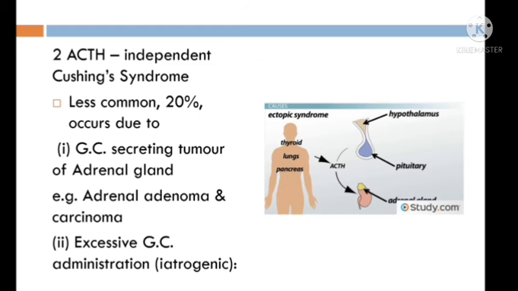The second group is ACTH independent Cushing syndrome. Here it is less common, only 20% of cases are ACTH independent Cushing syndrome, and the causes are, number one, a tumor in the adrenal cortex which increases secretion of glucocorticoids. So, adrenal cortex tumor. Second, iatrogenic, meaning suppose you have given glucocorticoids for treatment of some disease, and this glucocorticoid produces symptoms of hypersecretion, or you can say Cushing syndrome.